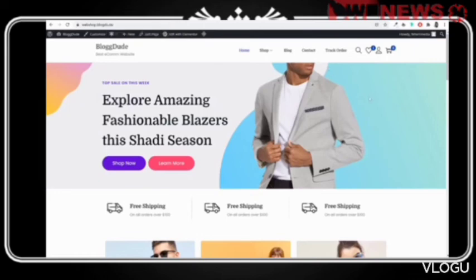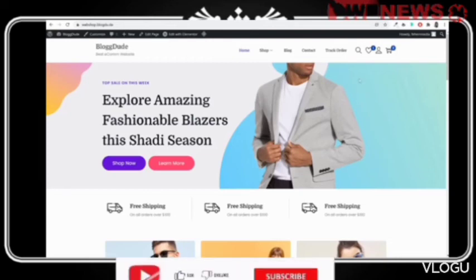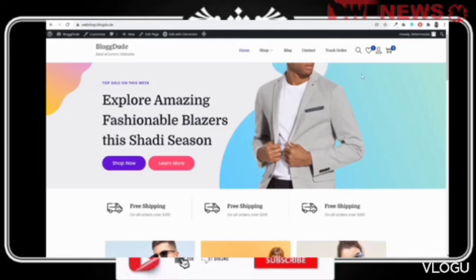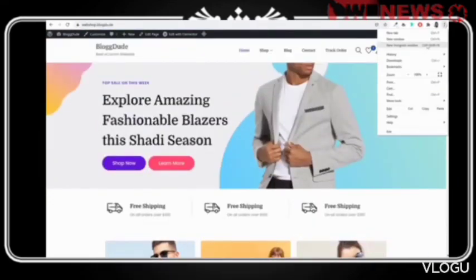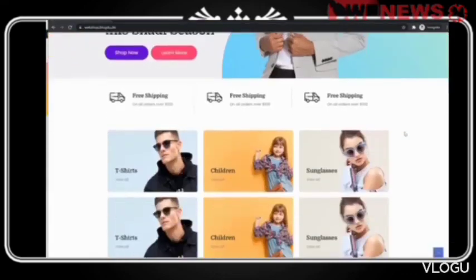Now, before we do the final customization, I think I should first show you a demo checkout, how this thing works. So people can come to your website, they can register, they can create a new account if they want. So for example, let me come over here. Let me try to add a new product. Maybe let's open this website in a new private window, incognito window. Let's see whether we are able to do everything or not.